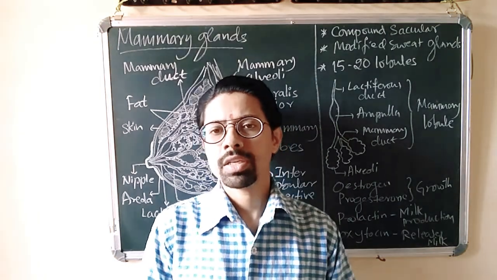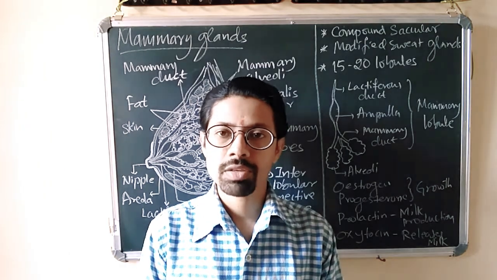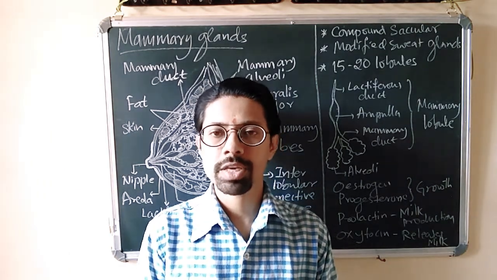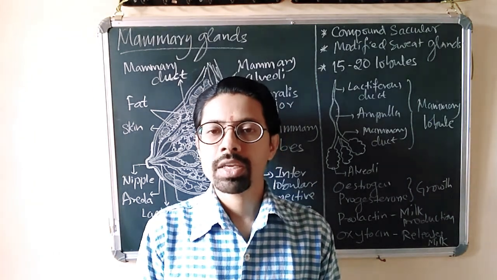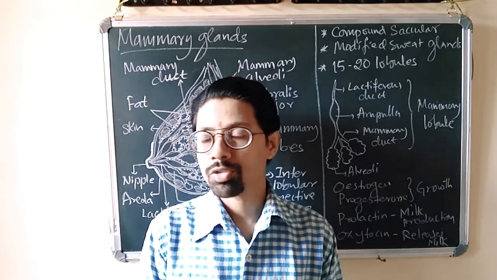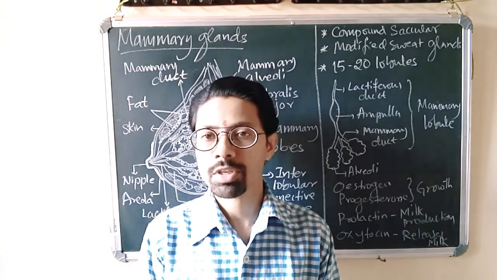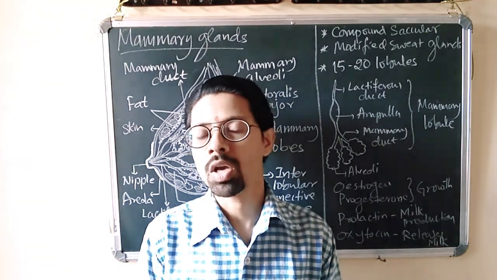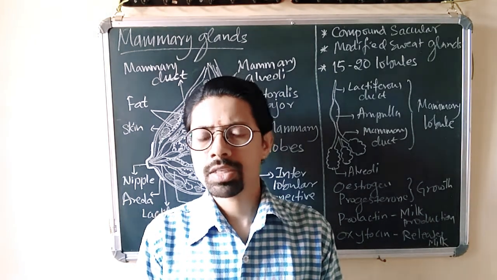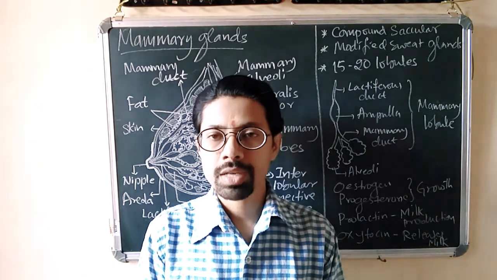So at the time of pregnancy, the final maturation of these glands takes place, and at the end, when parturition occurs, at that moment generally the milk secretion takes place because of the action of the hormone called oxytocin. So in detail about all these things we'll talk today, with the structure of the mammary glands and its